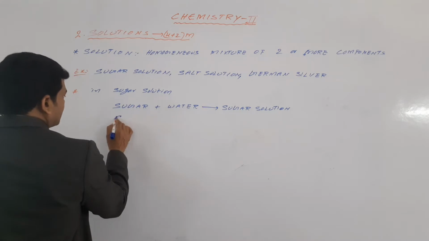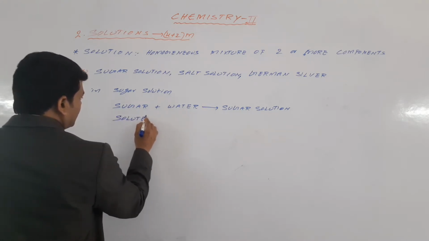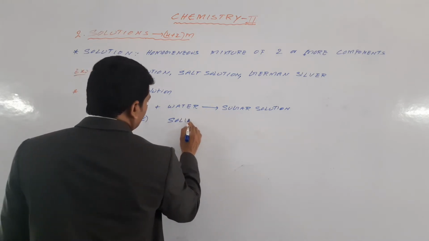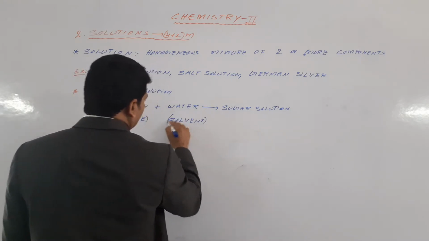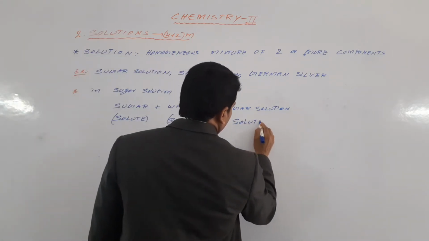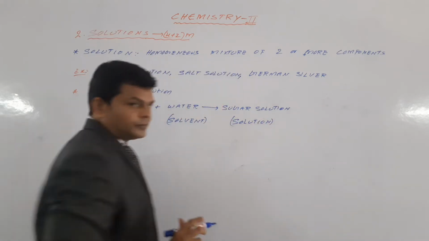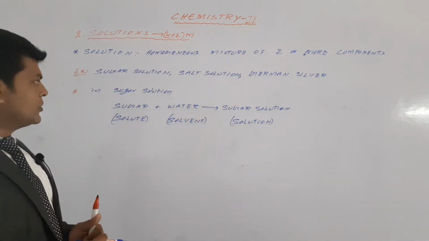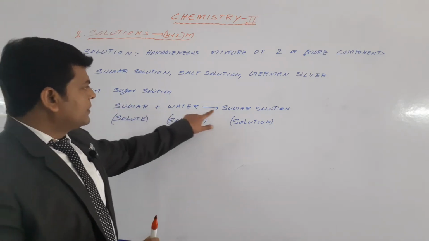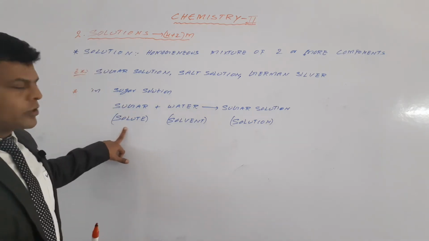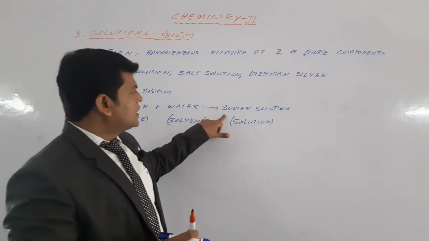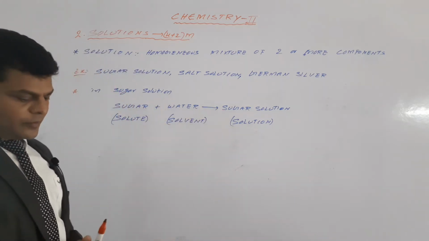Here sugar is the solute, and water is the solvent. It is a solution. So, in a sugar solution, sugar plus water gives rise to the sugar solution. Sugar is the solute, water is the solvent, and the sugar solution is the solution.